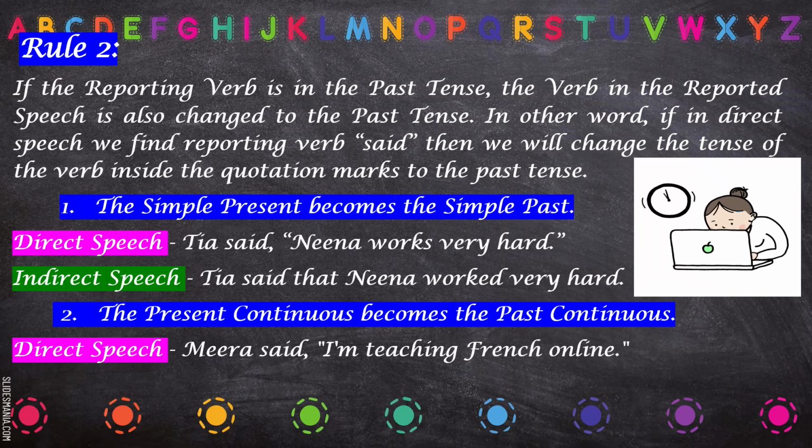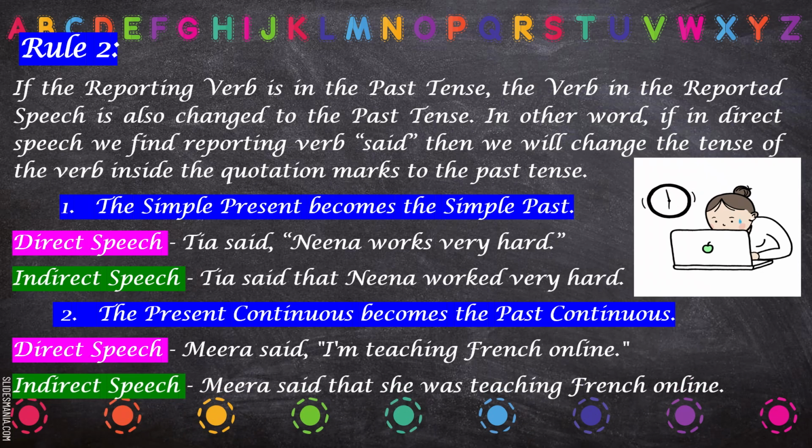Here the reporting verb is in past tense, and the tense in the reported speech is continuous. So present continuous will be changed to past continuous. Example: Meera said that she was teaching French online. So that has to be added. This we have already learned, that the conjunction that is to be added.